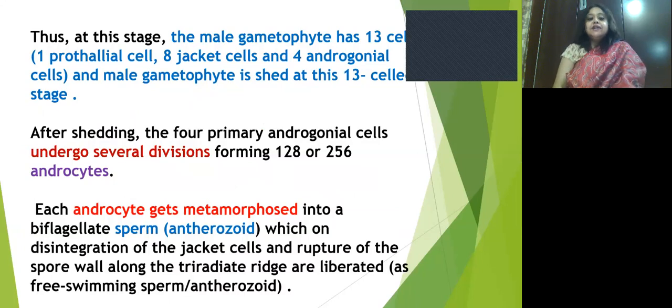And each androcyte gets metamorphosed into a biflagellated sperm, that is an antherozoid, which on disintegration of the jacket cells and rupture of the spore wall along the triradiate ridge is liberated, and these antherozoids are mainly free swimming sperm.